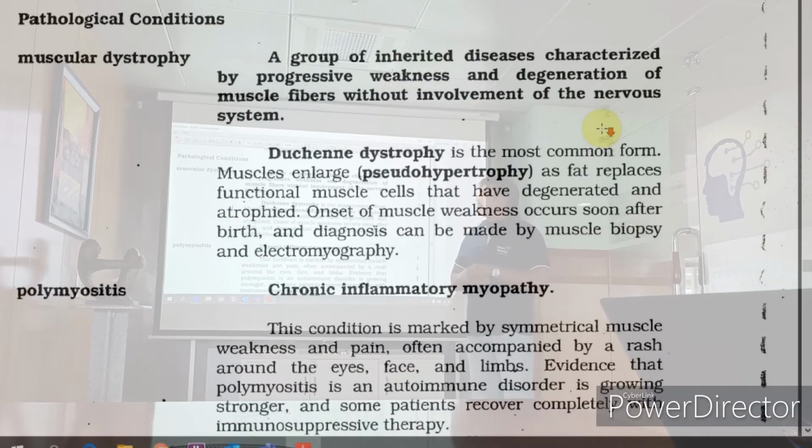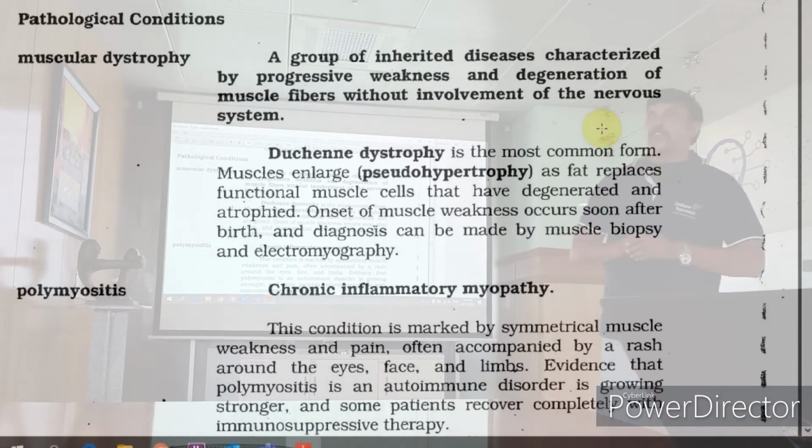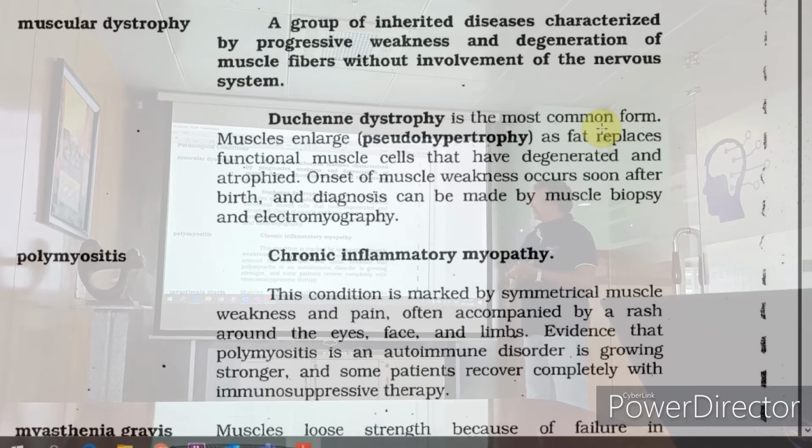Now comes the last part in this pathology. Dystrophy, muscular dystrophy. Dys means difficult or bad. A group of inherited diseases characterized by weakness and degeneration of muscle fiber without involvement of the nervous system is known as muscular dystrophy, also known as Duchenne dystrophy. In this, the muscle enlarges, that is pseudo-hypertrophy, as fat replaces the functional muscles. The functional muscle is replaced by fat cells. Alright? Onset of muscle weakness occurs soon after birth, and diagnosis can be made by biopsy or electromyography.